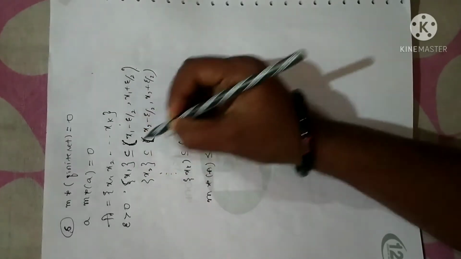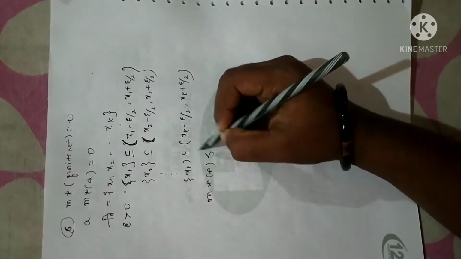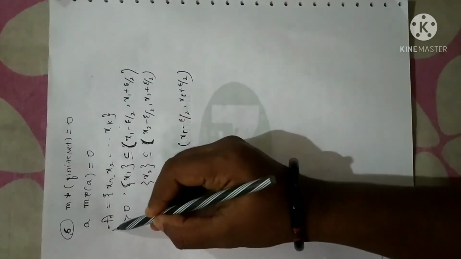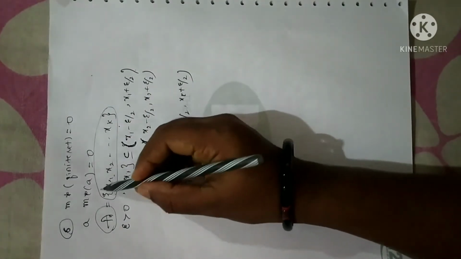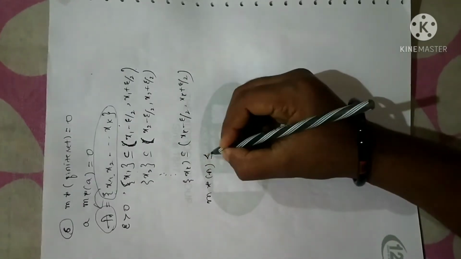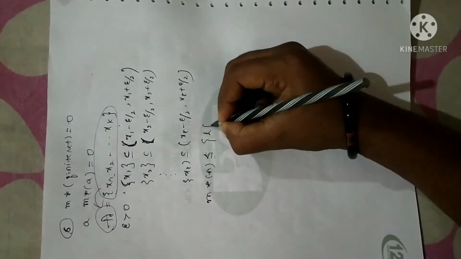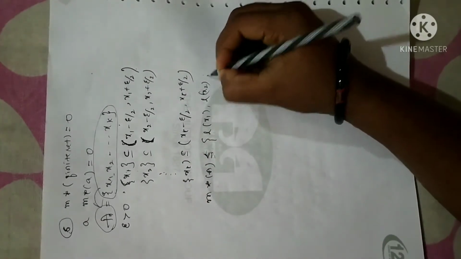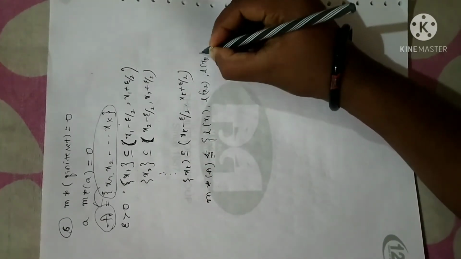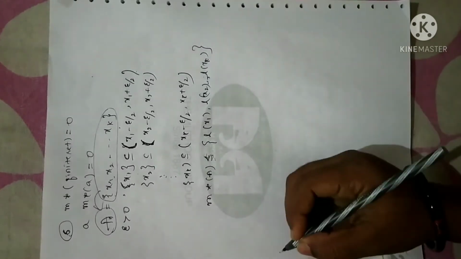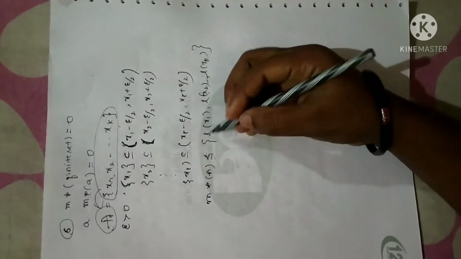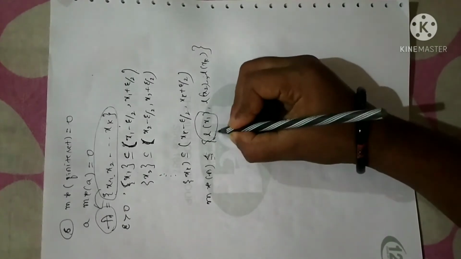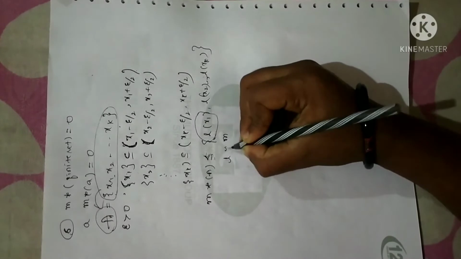Now, when you apply the measure for the given set, it will be less than or equal to the sum of the measures of each of these sets. Fine. Why? Because all these sets will be contained in set A. So you get the length of each of the intervals, and when you continue this, you get the length of particular xk. Anyhow, we have already proved that, by the property of outer measure, length is none other than measure, right? Length is equivalent to measure.